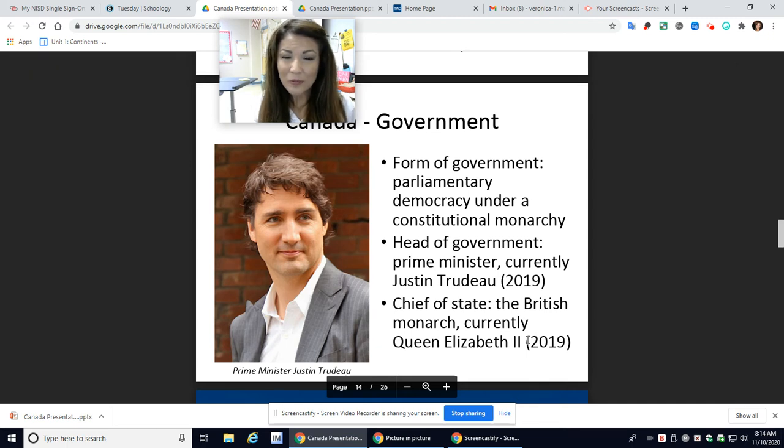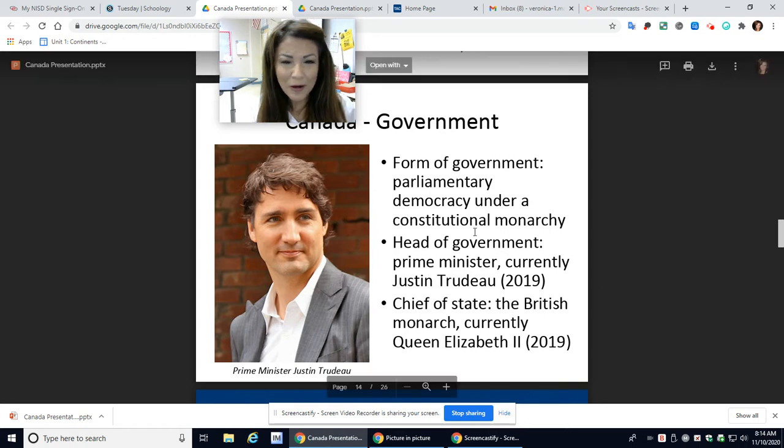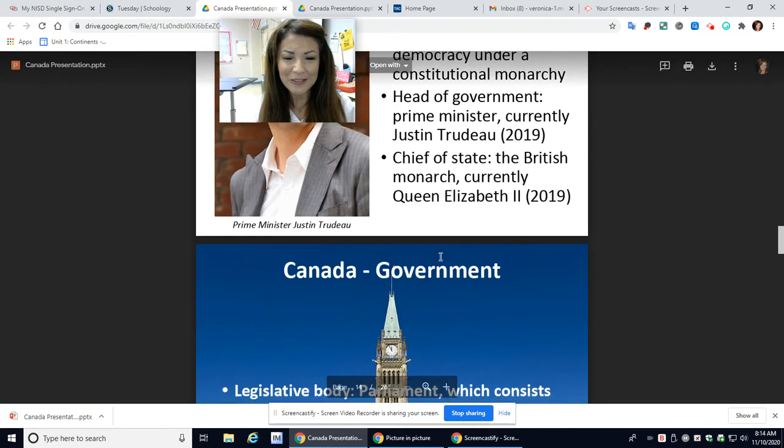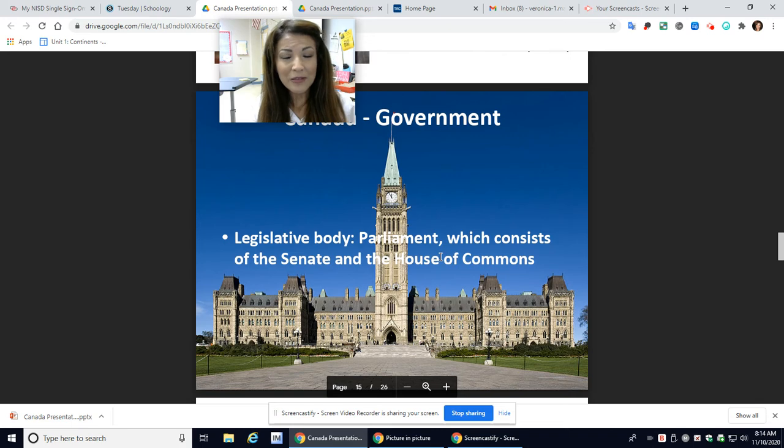Now remember, she's more there for ceremonial reasons. She really doesn't have a lot of say, but she's there out of respect for the family because it is their territory. They get involved in a lot of government, but for the most part, Parliament makes the ultimate decisions. They have a legislative body just like us. They consist of the Senate and the House of Commons, whereas we have the legislative branch and we have the senators and the House of Representatives.